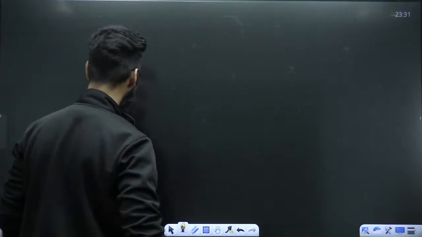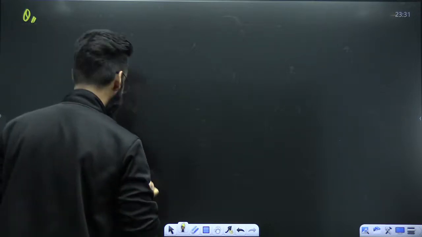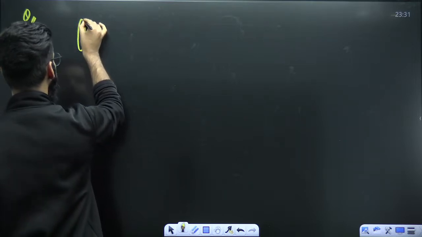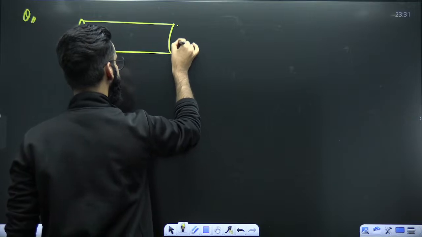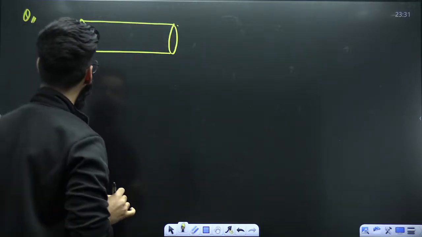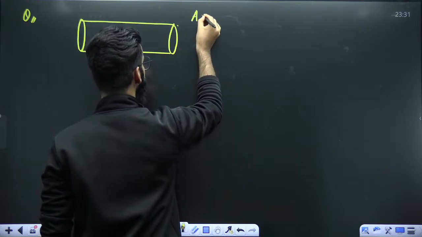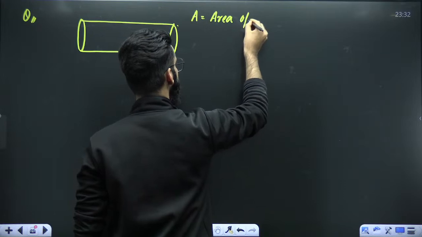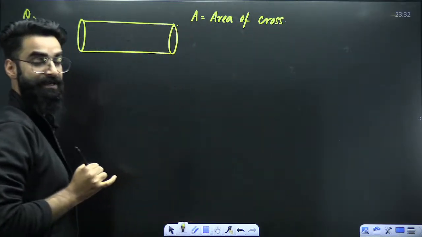One final question I'm going to show. Let's say the question is like this. Now understand this question. For example, I've got a cylinder like this. Area of cross-section of the cylinder is, for example, A. A is the area of cross-section of the cylinder. Understand this question. Area of cross section of the cylinder is A.